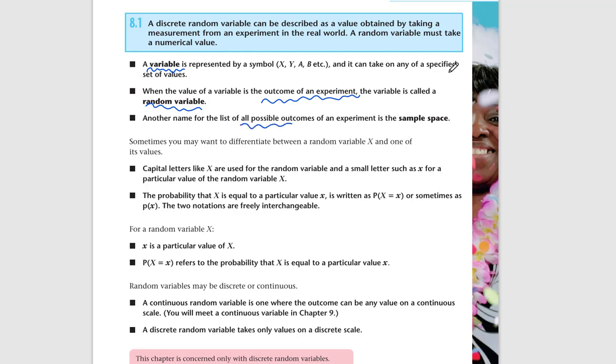All possible outcomes of an experiment is also called the sample space under probability. The sample space and a random variable are quite similar, because a random variable is basically an outcome, and all possible outcomes is called the sample space. So roughly, that is it.